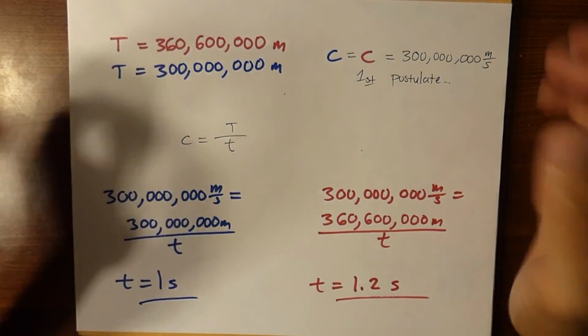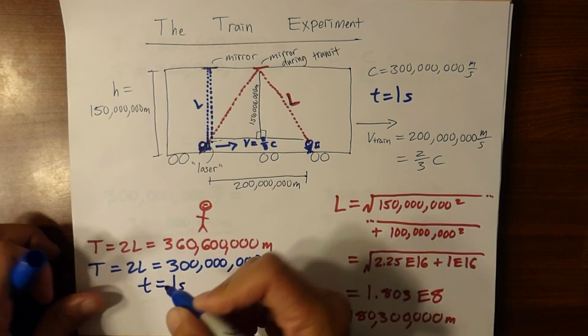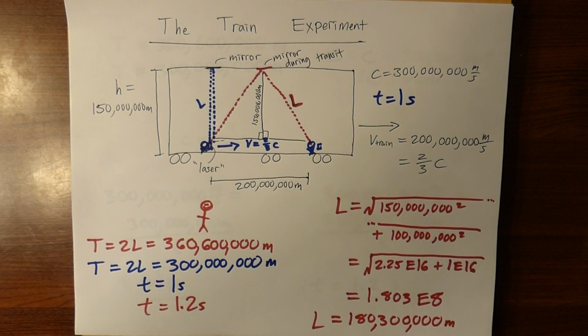Now that is time dilation for you. Both observers, using the two postulates of relativity, agree that light speed has to be 300 million meters per second. But the distance traveled for the same event is different, so the time has to have been different as well.